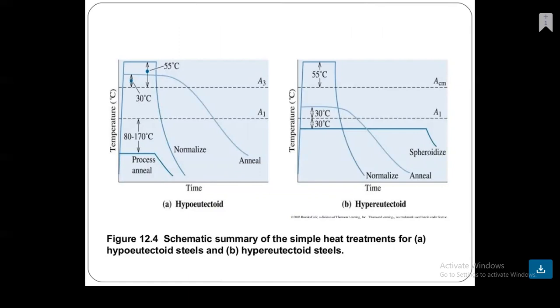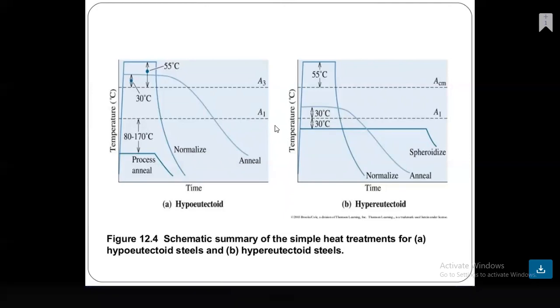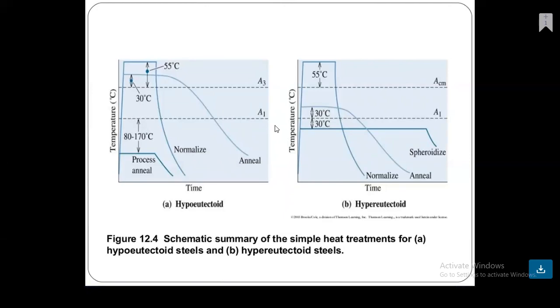The next is a schematic summary of the simple heat treatments for A, hypoeutectoid steels, and B, hypereutectoid steels. This is a time versus temperature diagram. If we observe here, this is 80 to 170 degrees Celsius. This is A1. Next is A3, and between A3 and this top annealing curve there is a 30 degrees Celsius variation. And from A1 up to the process anneal is 80 to 170 degrees Celsius, and this temperature is 55 degrees Celsius.